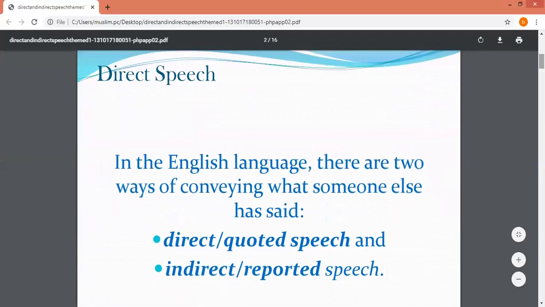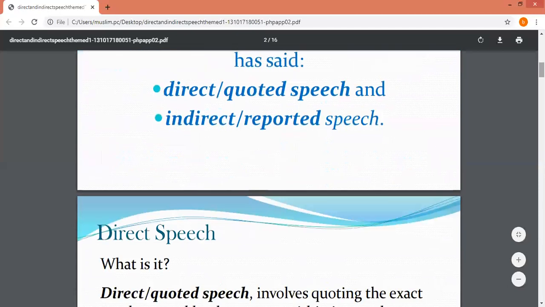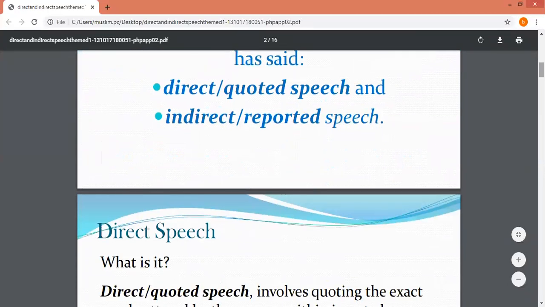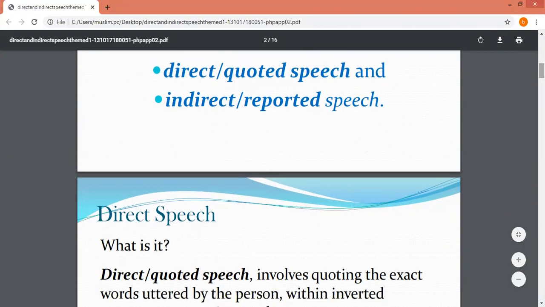So students, let's talk about direct speech first. In the English language, there are two ways of conveying what someone else has said: direct, quoted speech, and indirect, reported speech. In direct speech, you have one clear example: the thing that is said by anyone else is quoted, in inverted commas. But in indirect speech, you or any third person quote the thing that the first person has said.